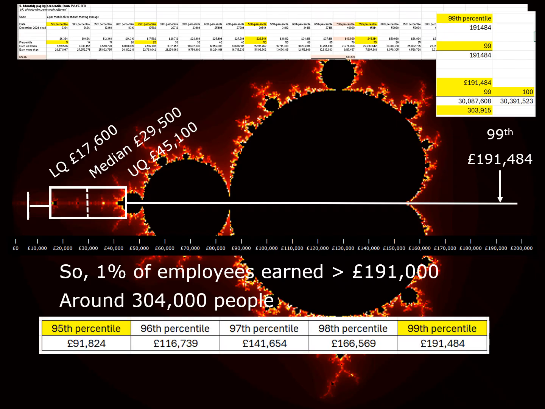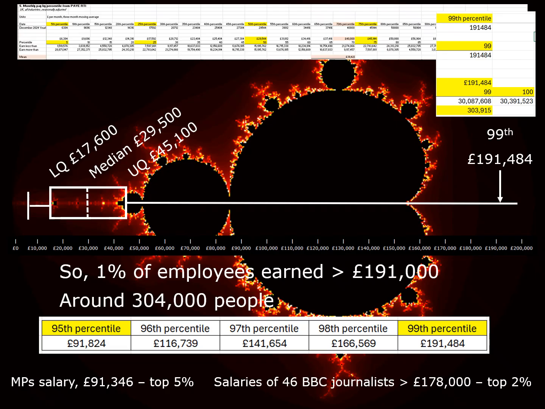I just did a bit of linear interpolation, and if we look here from the 95th to the 99th percentile, an MP salary at 91,346 puts them in the top 5% more or less. The salaries of some 46 BBC journalists are greater than £178,000, so they're in the top 2%.